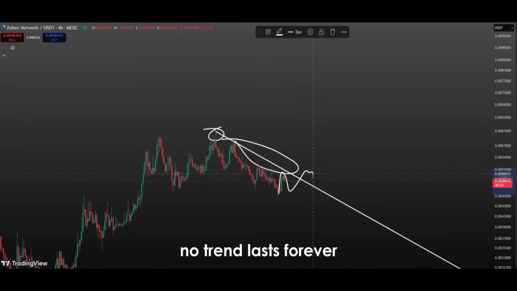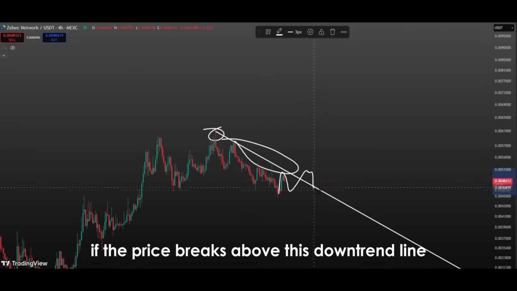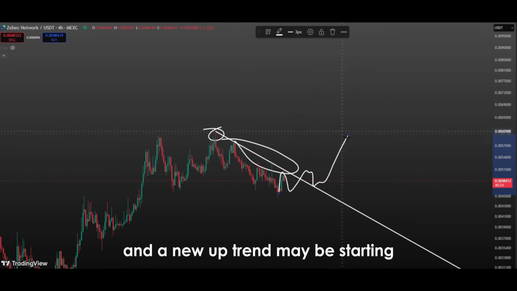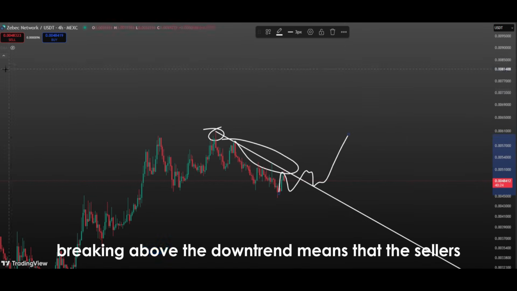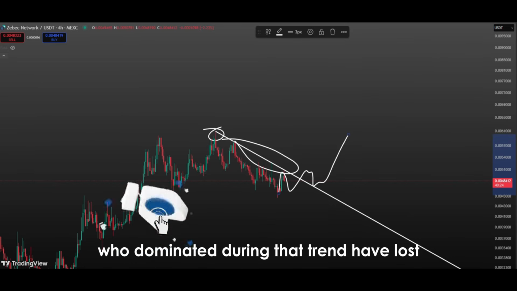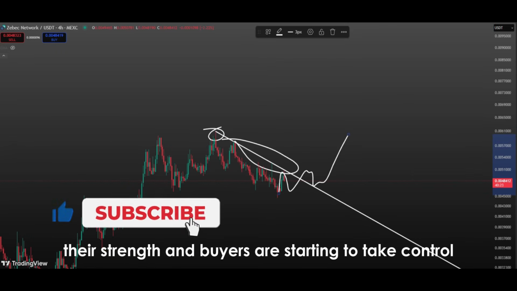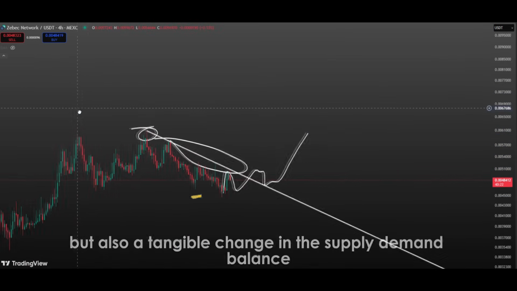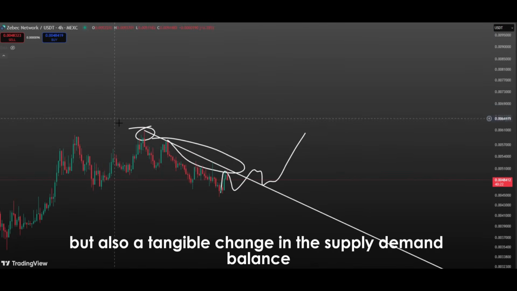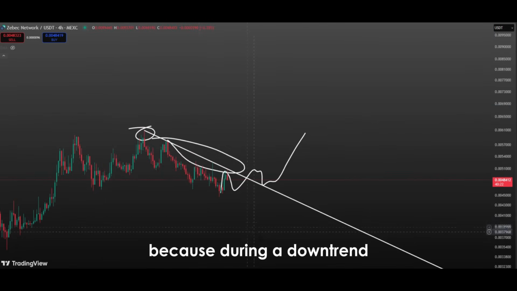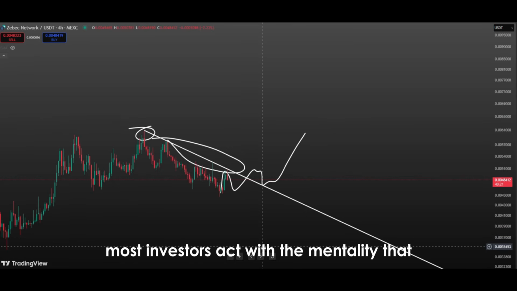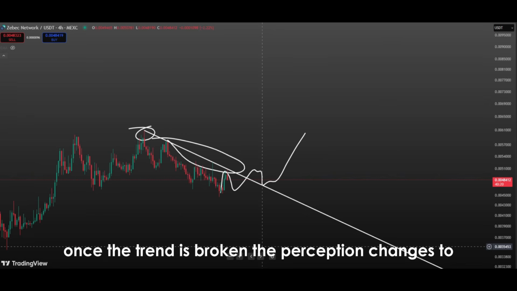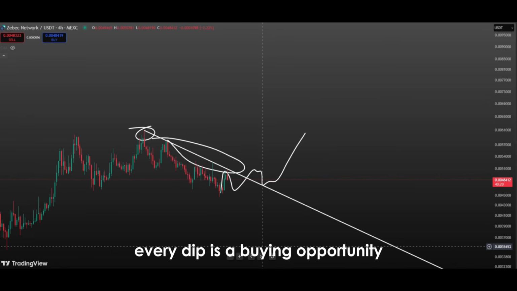However, no trend lasts forever. If the price breaks above this downtrend line, it is one of the strongest signals that the trend has ended and a new uptrend may be starting. Breaking above the downtrend means that the sellers who dominated during that trend have lost their strength and buyers are starting to take control. This not only represents a psychological shift, but also a tangible change in the supply-demand balance. Because during a downtrend, most investors act with the mentality that every rise is a selling opportunity, whereas once the trend is broken, the perception changes to every dip is a buying opportunity.